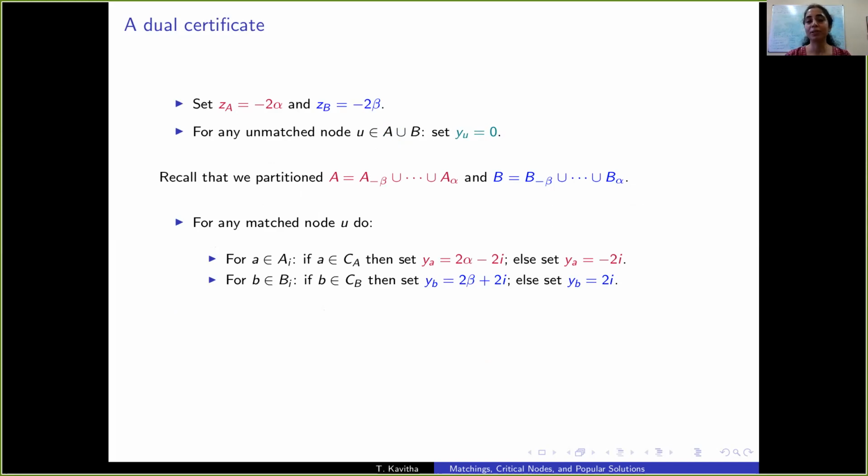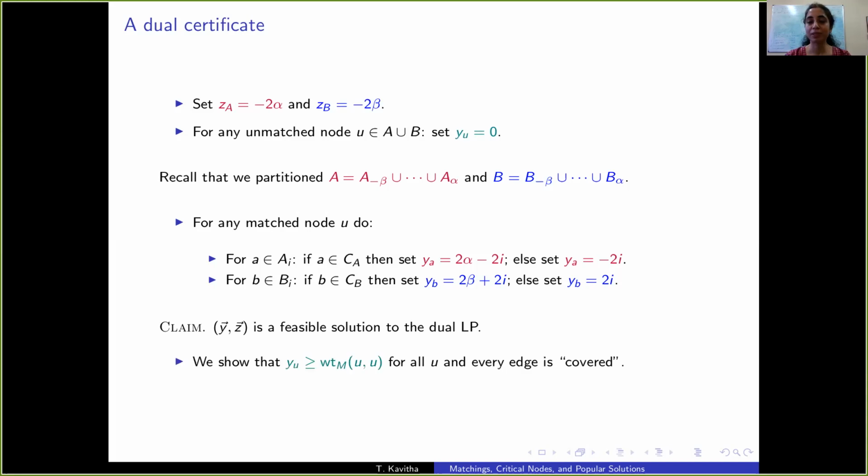For a node B in B_i, if it's critical, its Y value is 2 beta + 2i, and if it's non-critical, it's 2i. So we claim that this is a feasible solution to the dual LP. It's easy to show that all self loops are covered. The proof that every edge is covered involves a bit of case analysis, but it's not hard.